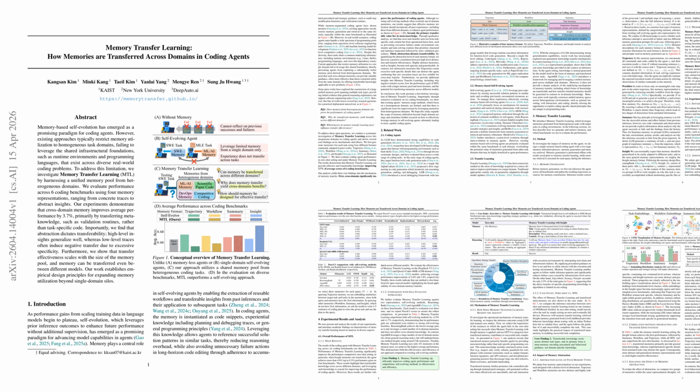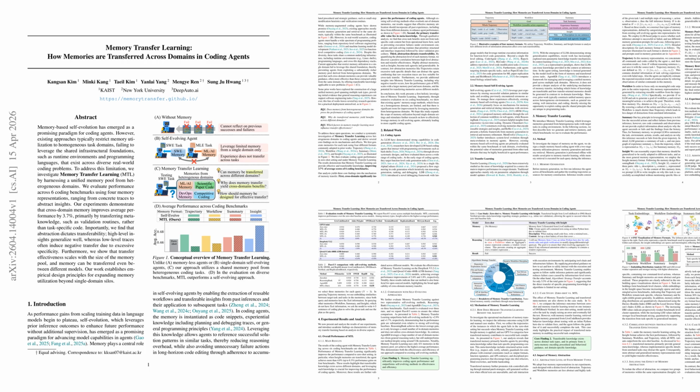Let's explore the first paper, Memory Transfer Learning, how memories are transferred across domains in coding agents. Memory transfer learning studies whether coding agent memories can transfer across heterogeneous programming domains instead of staying confined to a single benchmark. The authors build a 2-stage agent around GPT-5 Mini, SWE-agent, and embedding-based retrieval, then generate 4 memory formats from prior trajectories: trajectory, workflow, summary, and insight, evaluated on 6 benchmarks: LiveCodeBench v6, Aider Polyglot, SWE-Bench Verified, Terminal Bench 2, ReplicationBench, and MLGym Bench.